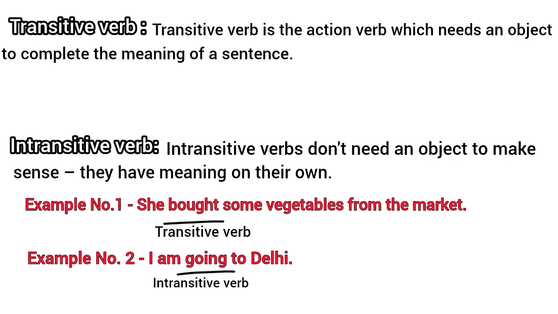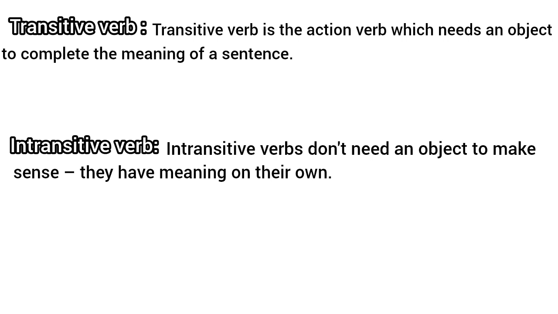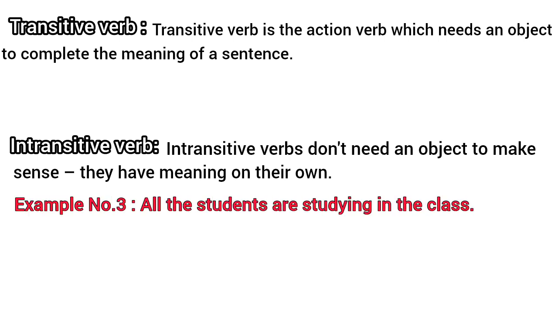Like for example, let's take another example, studying. Studying means पढ़ना, not the reading one. So if I say 'All the students are studying in the class now,' and remove the object, 'All the students are studying' is also a complete sentence, that they are studying. What they are studying is not mandatory. If I add it, that is also fine. So studying here is an intransitive verb which does not need any object to complete the meaning of the sentence.